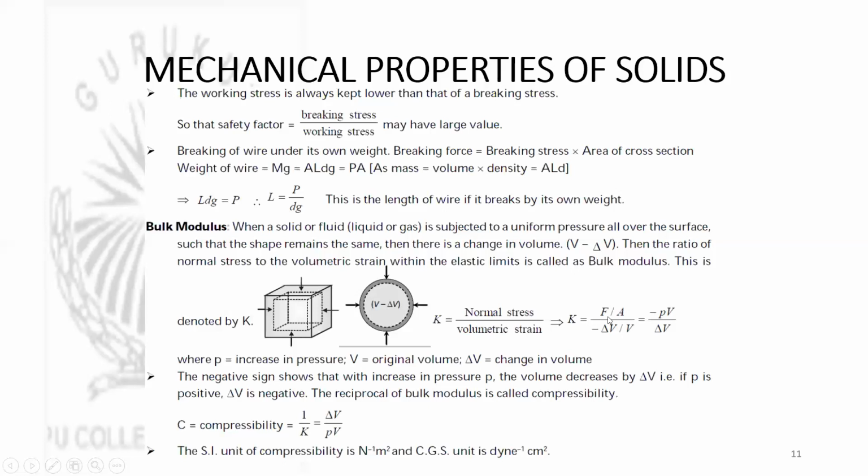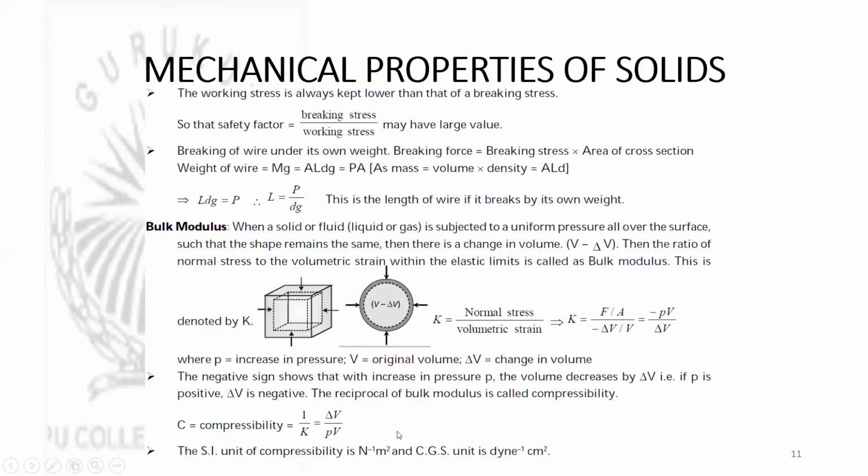Normal stress is F by A, which can also be written as pressure. And then volumetric strain can be expressed as minus delta V by V. Minus is referring to the fact that the volume is decreasing here. So on rearranging, we will get K is equal to minus PV divided by delta V. Here P is taken as the increase in pressure. So in some cases, we can also use this P as delta P.